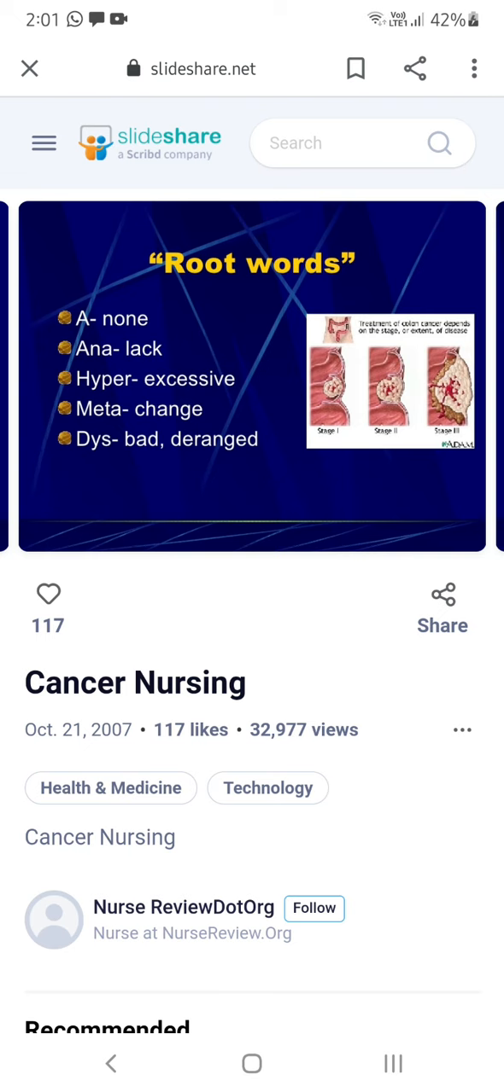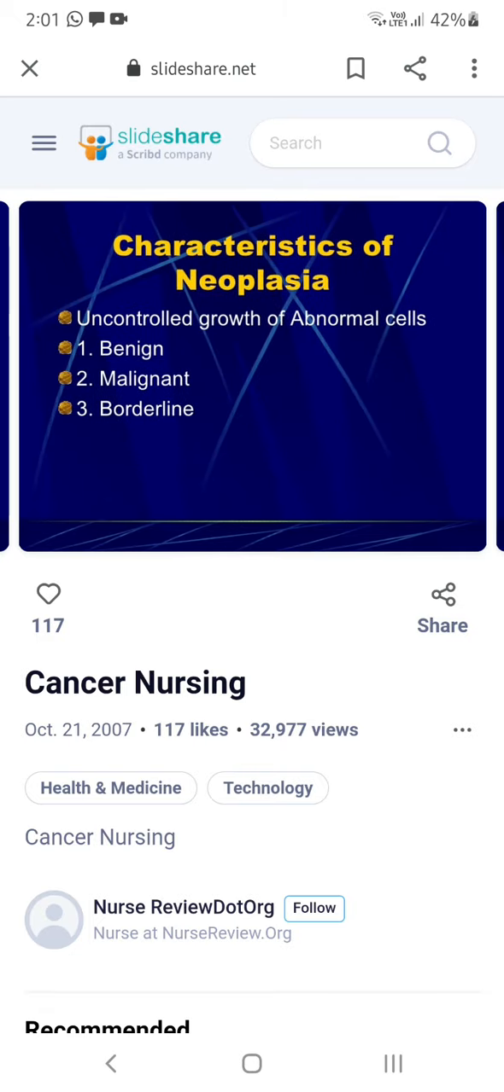And A means none or absence. Any word with A that comes in this unit will be related to absence or none. Ena, lack of things. Anorexia, lack of hungriness. And hyper, excess. Hyper, you all know, excessive. Meta means changes. And dysplasia, derangement of cells, otherwise irregular arrangement of cells. These are the root words.